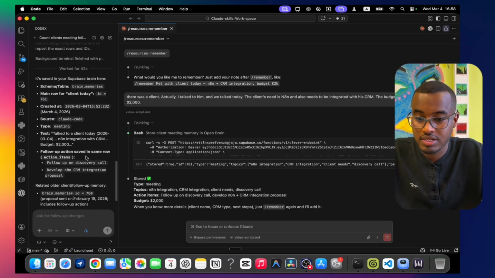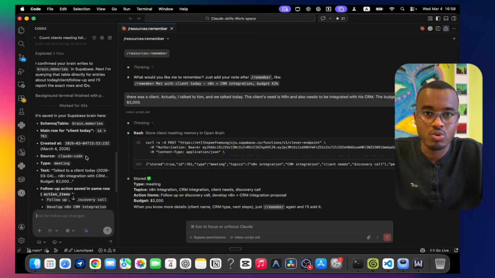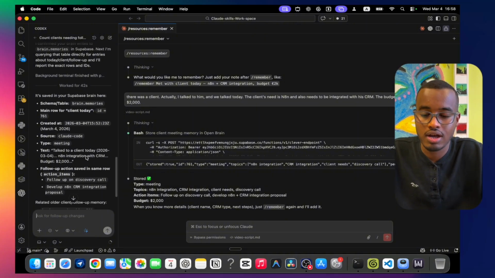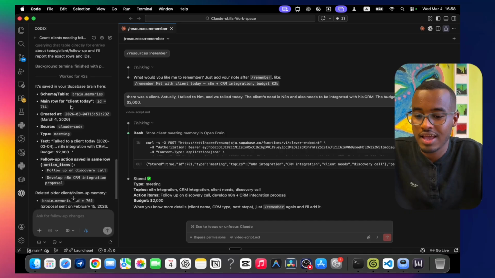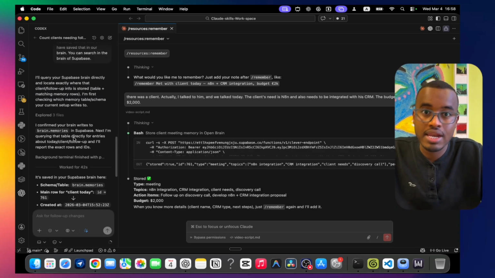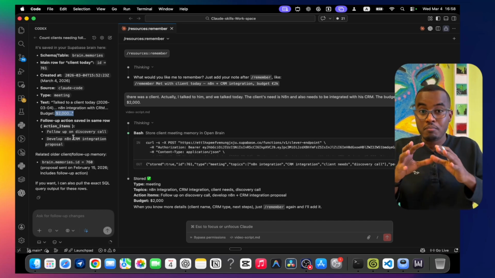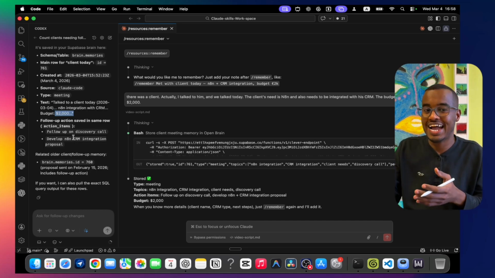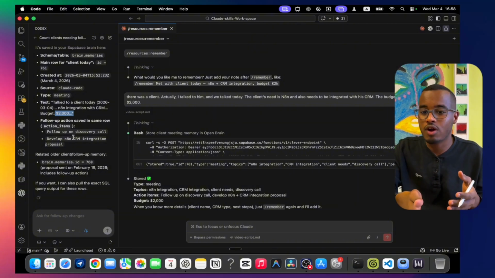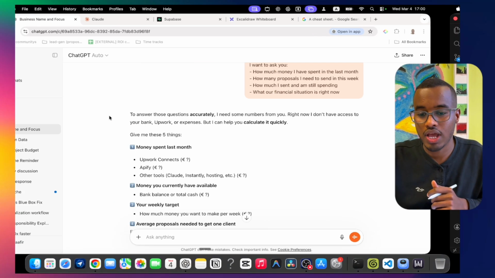Since it was somewhat confused, I told it, "Hey, use the Supabase brain to get the data." Then it came back and said, you talked with a client today, it's an n8n integration with a CRM, and the budget is $2,000. Even though it's one model, we had to fight with it a little and tell it to use what we set up in Supabase. But you can see how much context I needed in order to get the data I want. Now, let me explain what is actually happening.